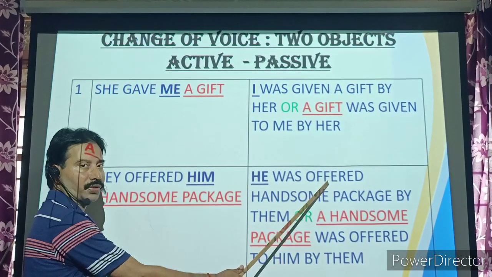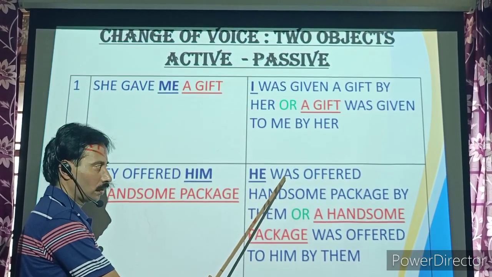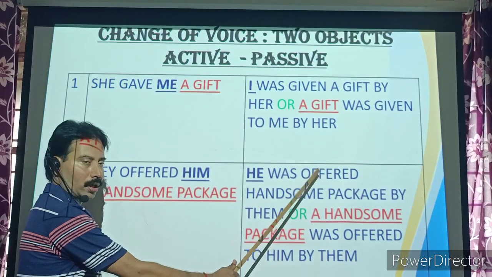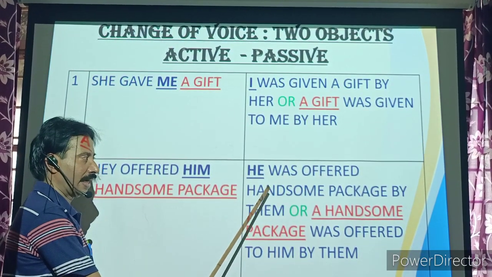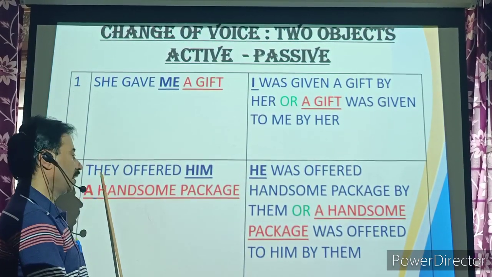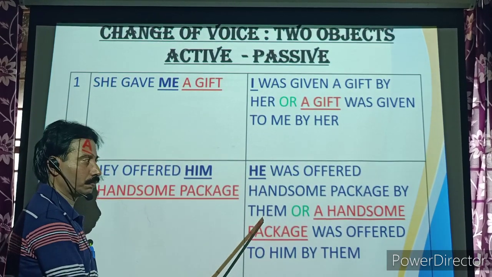Since it is past tense, take the helping verb was plus the past participle offered. He was offered a handsome package by them. They changes to them.